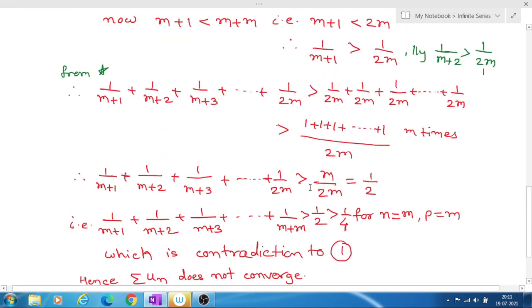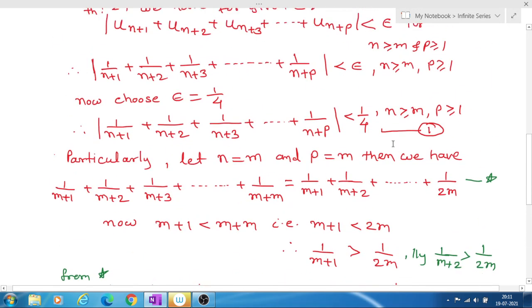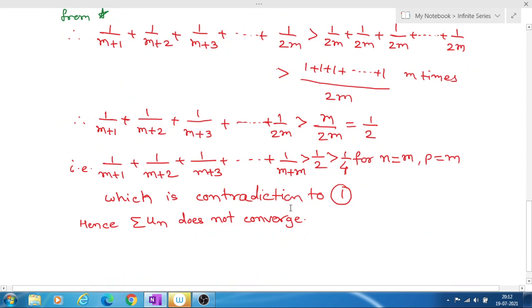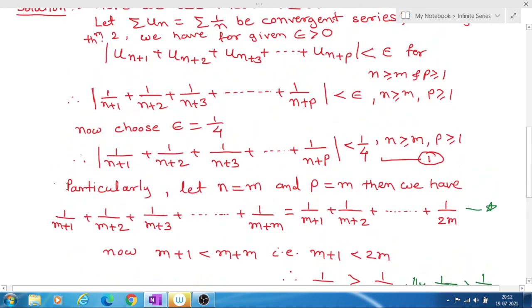But in the above equation, we have shown that 1 upon n plus 1, 1 upon n plus 2, dash dash plus 1 upon n plus p is less than 1 upon 4. For the particular values n equal to m and p equal to m, we get that this value is greater than 1 upon 4, whereas in that equation we showed that this value is less than 1 upon 4.